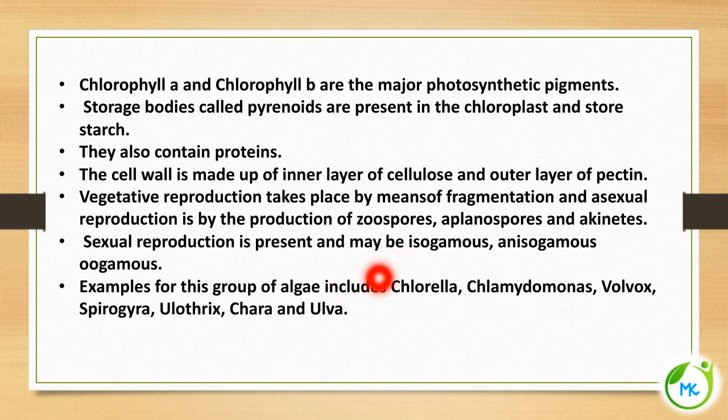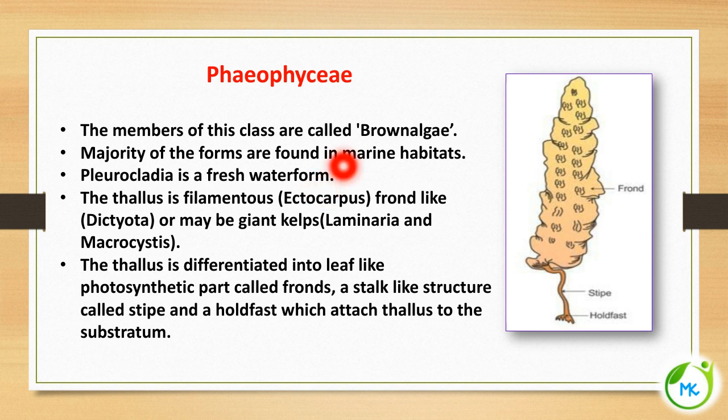Examples of the Chlorophyceae group of algae are Chlorella, Chlamydomonas, Volvox, Spirogyra, Ulothrix, Chara and Ulva. The next class of algae is Phaeophyceae, and these members are referred to as brown algae. The majority of them are found in marine habitats and some are found in freshwater. The thallus, that is the plant body, is filamentous in structure, frond-like, that is leaf-like, in some, or can be a giant kelp-like structure in the case of Laminaria and Macrocystis.